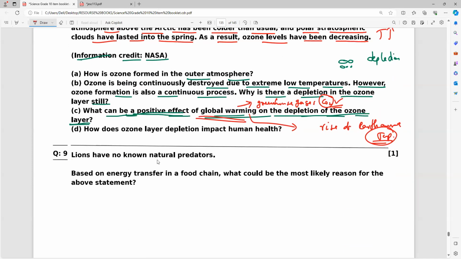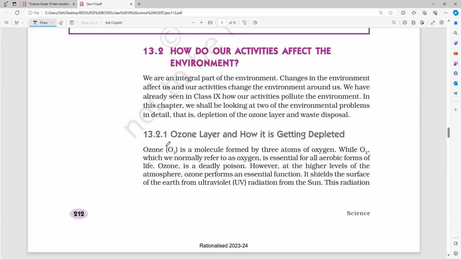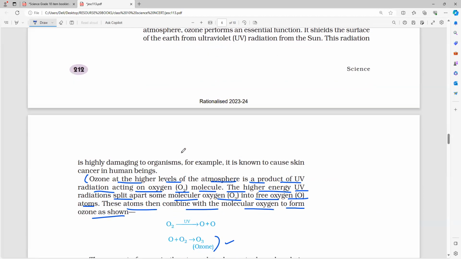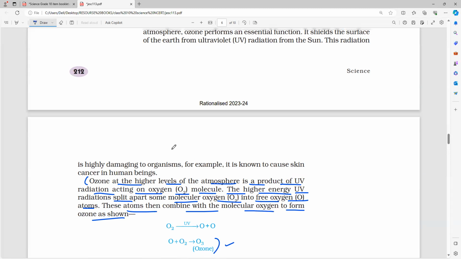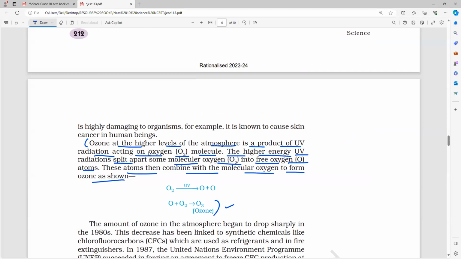Next, how does ozone layer depletion impact human health? In what way? It will produce what? Diseases. The removal of the ozone layer will cause something. What is that, guys? All of you? Skin cancer. So you can see here, the ozone performs an essential function. It shields the surface of the earth from the UV radiation from the sun. This radiation is highly damaging to organisms. For example, it is known to cause skin cancer in human beings. Other diseases also we have studied. That is also what you have to write. So that is the answer.